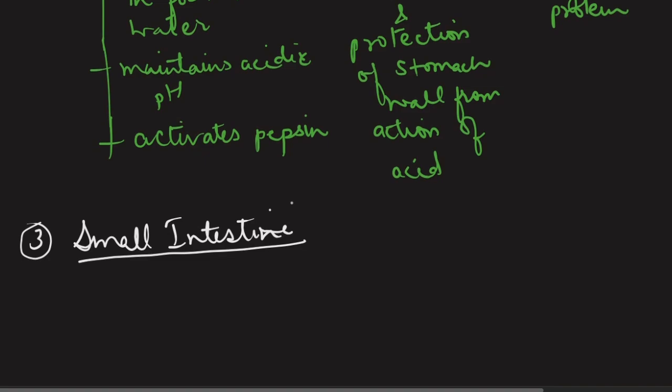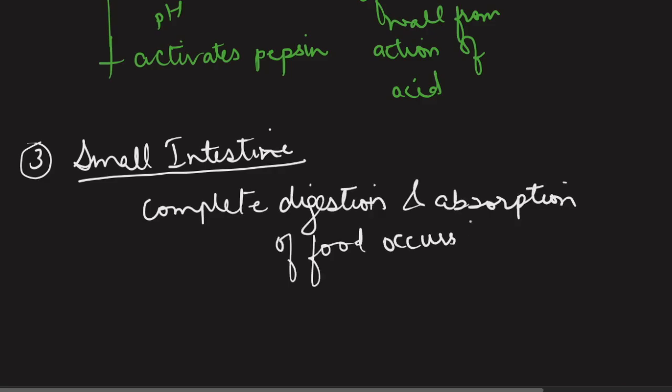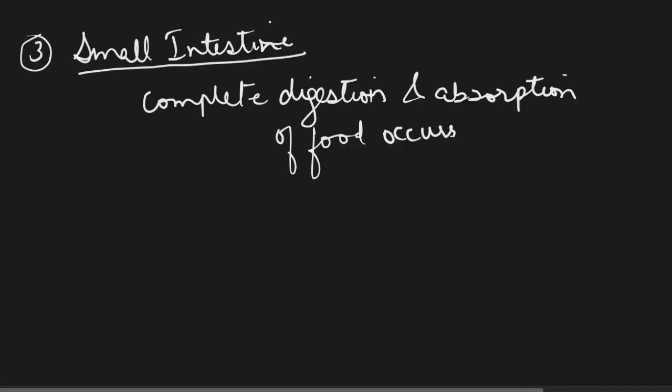Small intestine is a place where complete digestion and absorption of food occurs. So we will see that there will be many glands which will be helping in this complete digestion. Later on we will see how small intestine is able to carry out the process of absorption of the digested food. So let's begin with the digestive glands first.